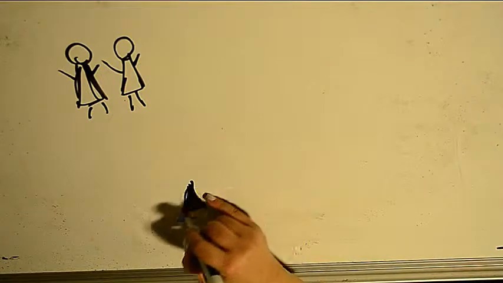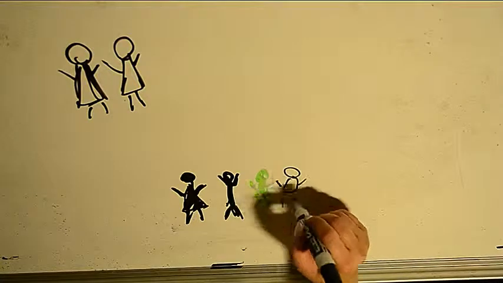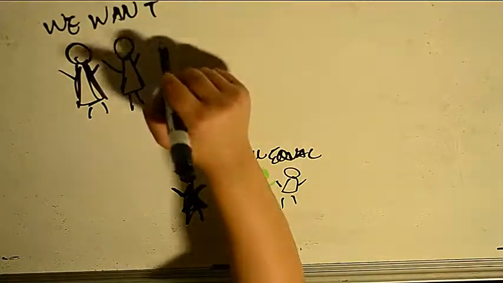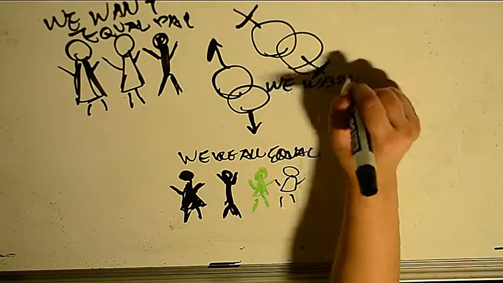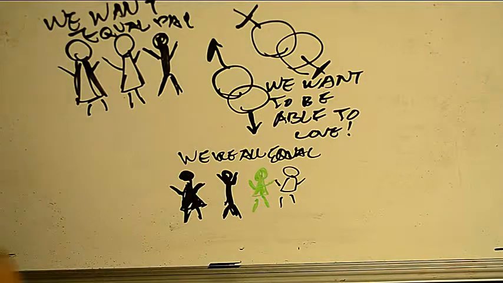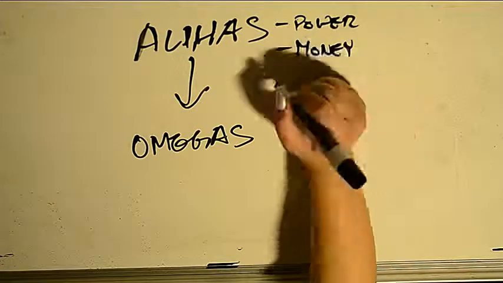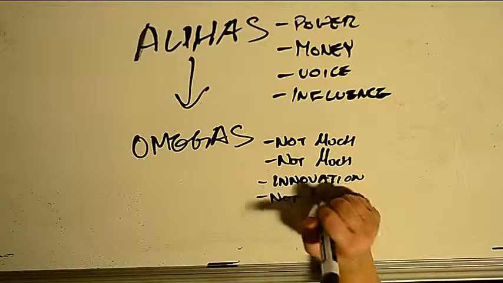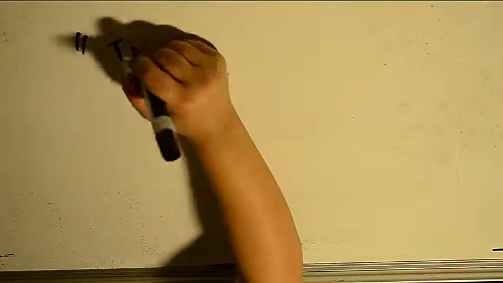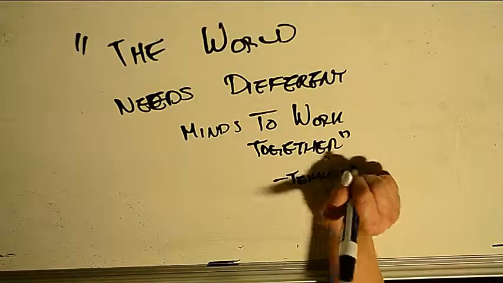Any kind of struggle for equality that has happened is basically an omega group. There have been racial struggles, there have been struggles of sex, and there have also been the struggles of the LGBTQ community, all of which have been omega struggles as they fight to gain power in their societies. Alphas and omegas have a very strange relationship because alphas have power, money, voice, influence. Omegas have not much innovation, but still not much. The main thing is, the world needs different minds to work together. Temple Grandin.